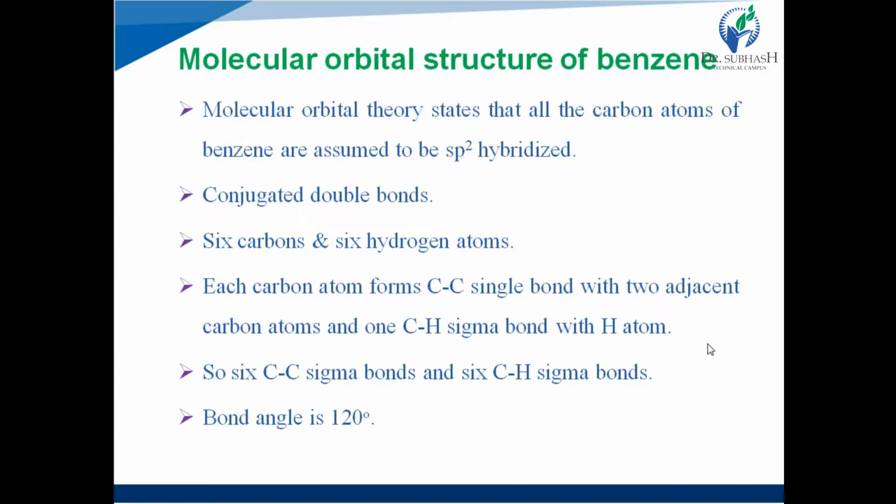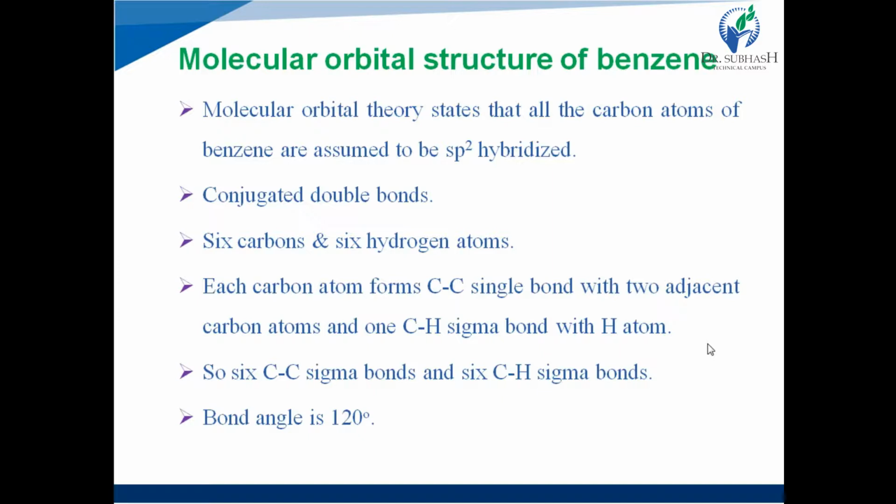And in the C-C single bond, the sp2 hybridized orbitals of both carbons overlap and form a sigma bond. So 6 C-C sigma bonds and 6 C-H sigma bonds will form.